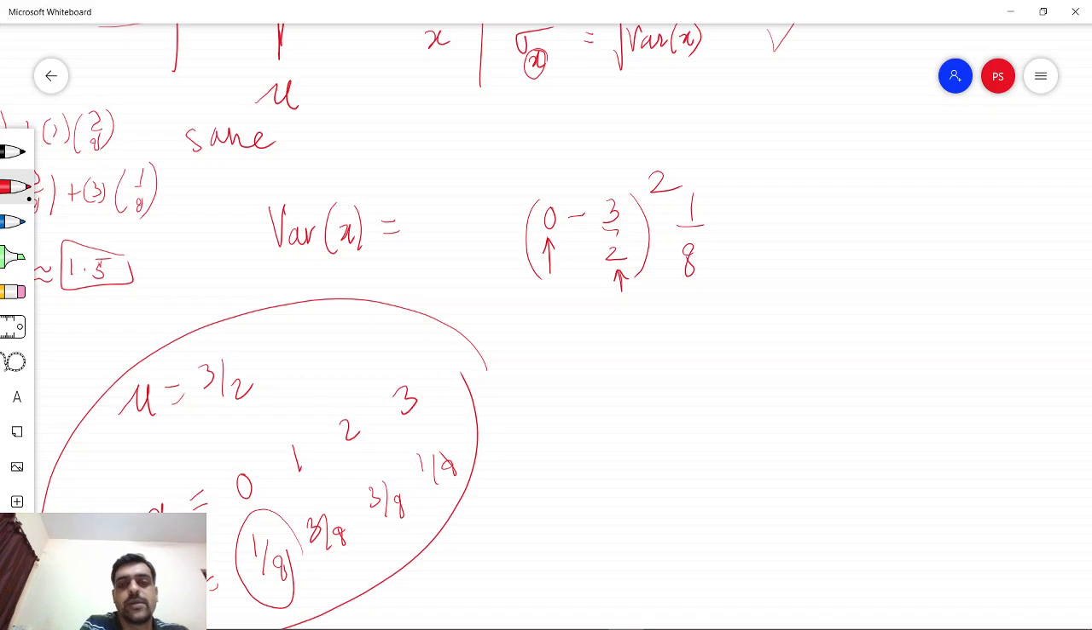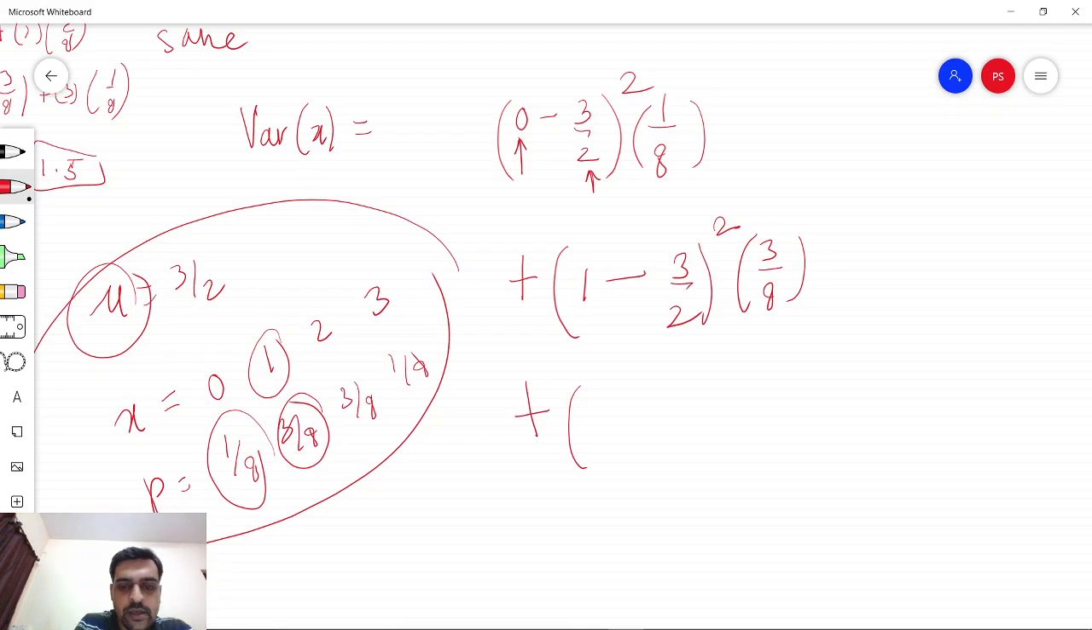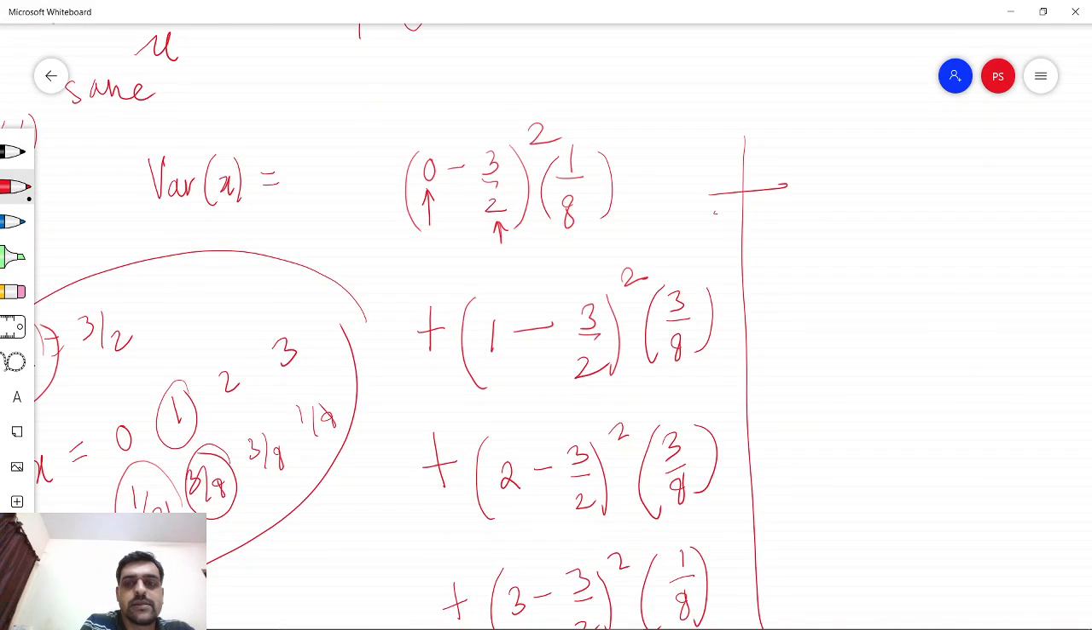So this is the first term, plus now the second value of x, 1 minus the mean which is 3 by 2, square it and multiply it by the corresponding probability 3 by 8, plus the third value of x minus the mean squared into the corresponding probability, plus 3 minus 3 by 2 squared into the corresponding probability. Now these terms can be easily calculated with the help of a calculator, and this variance comes out to be equal to 3 divided by 4.